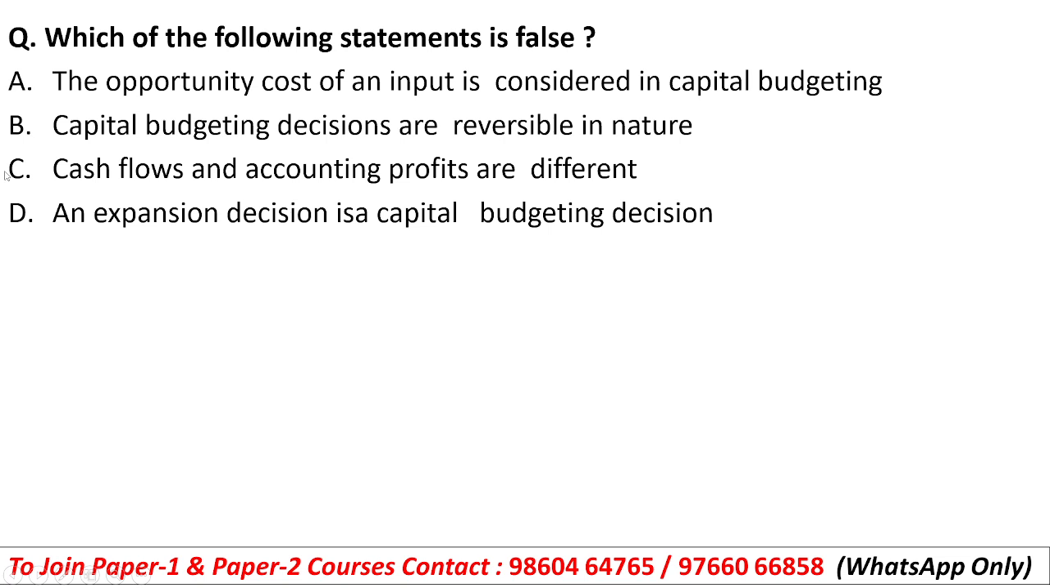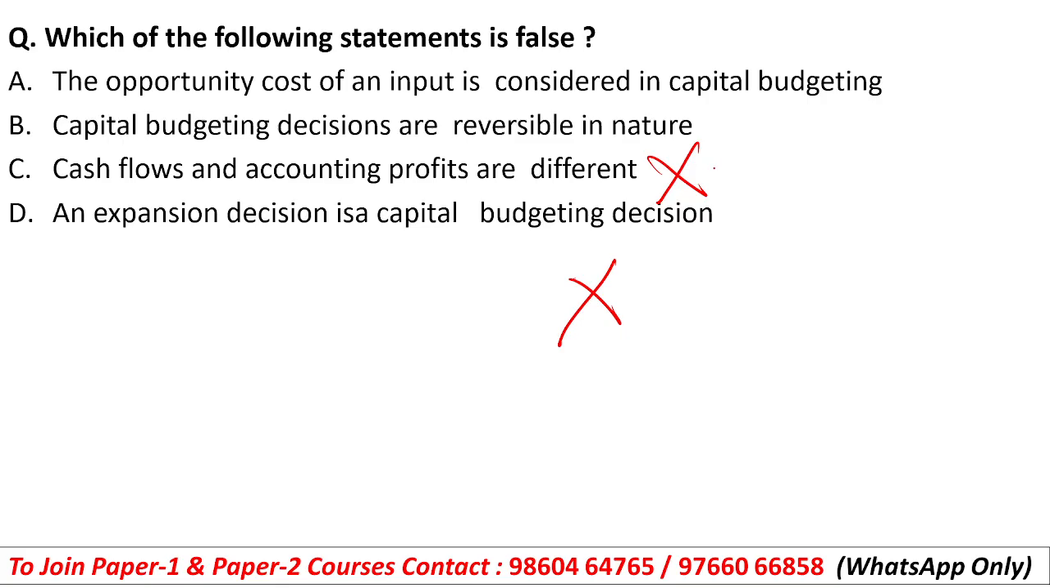Which of the following statements is false? The opportunity cost of an input is considered in capital budgeting. Capital budgeting decisions are reversible in nature. Cash flows and accounting profits are different. An expansion decision is a capital budgeting decision. So students, whenever a business wants to expand itself, it will take a capital budgeting decision. So option D will not be there. Cash inflows and accounting profits are different, so this is also correct. This will not be there.